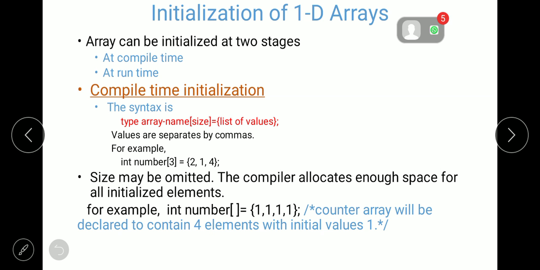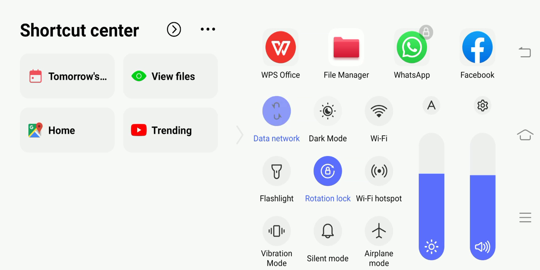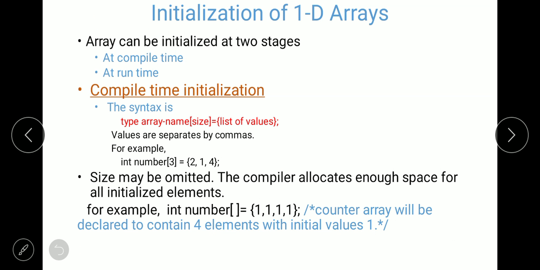And these array elements can be initialized at 2 stages. The first one is at compile time and the second one is run time. Let's see how to initialize the array at compile time.